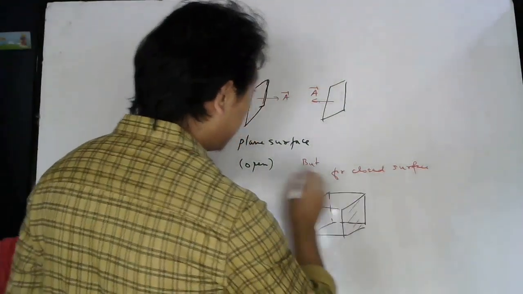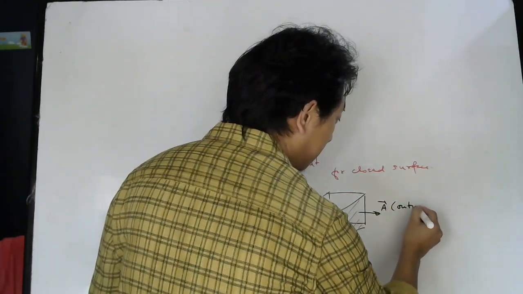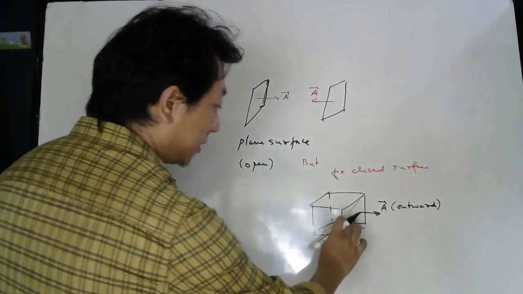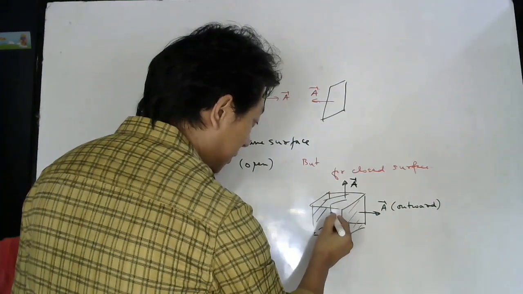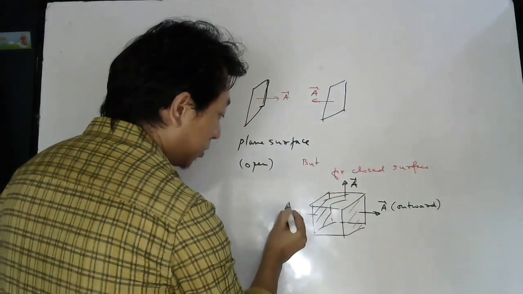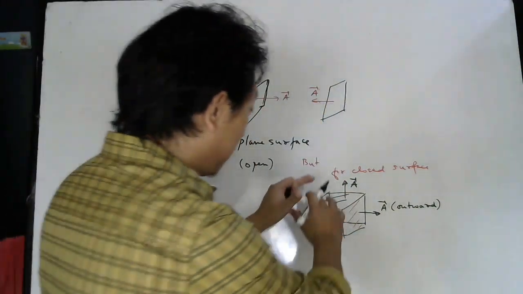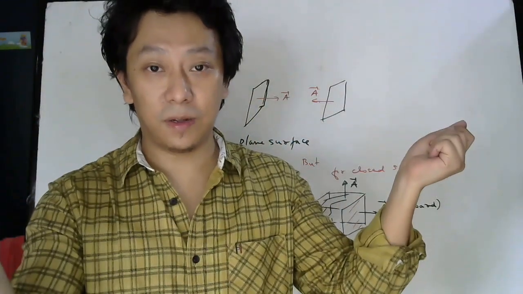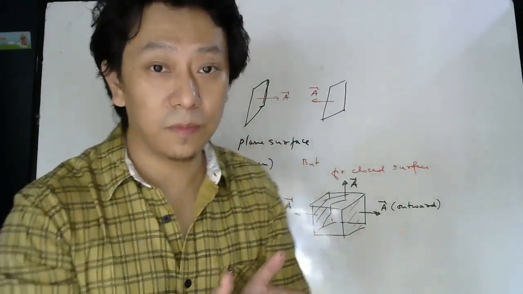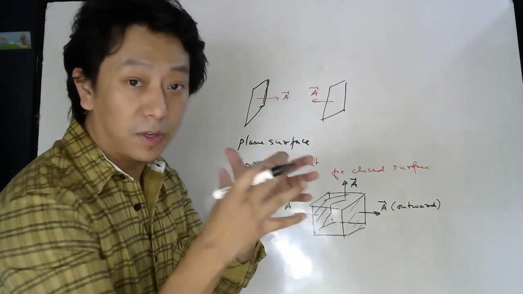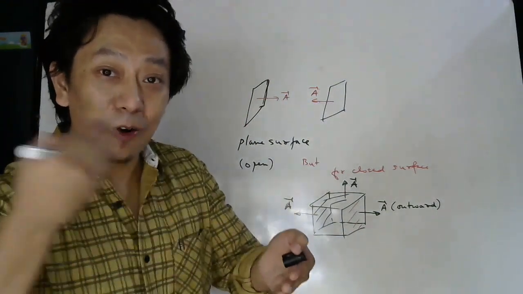So what we do is, if it is a closed surface, then the area vector is always drawn outward. Okay, so for this surface it is here. What about this surface? Here. What about this surface? This side. Because here we can have a reason to say it is outward from this volume. So whatever volume is there, the area vector will be out of that. So the area vector for a closed surface will always be drawn out from whichever volume this closed surface has. A closed surface will always have some volume, no students? So the area vector should be drawn out of that volume.